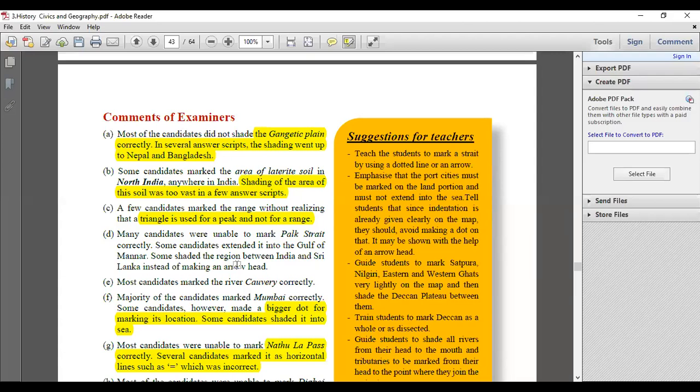Candidates were not able to identify the Palk Strait. Now, where do we find that? Of course, it is going to be found when it comes to Palk Strait and Gulf of Mannar. You cannot merge them together. It has to be towards India and Sri Lanka. So you have to be very careful with that marking.